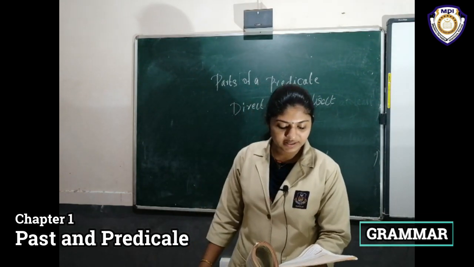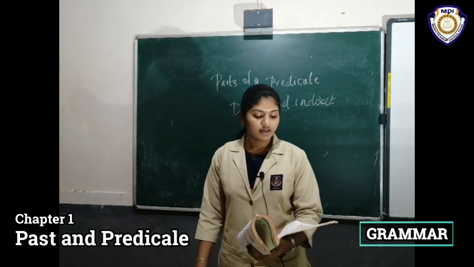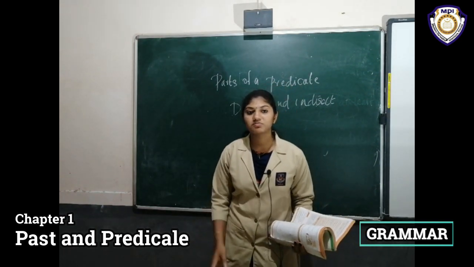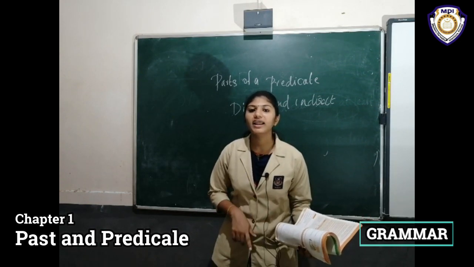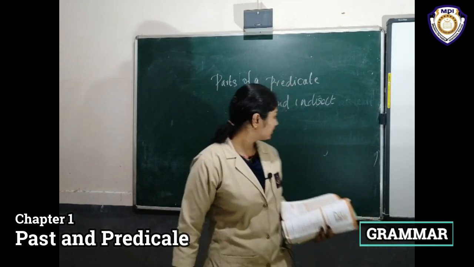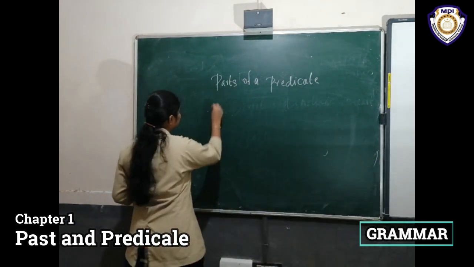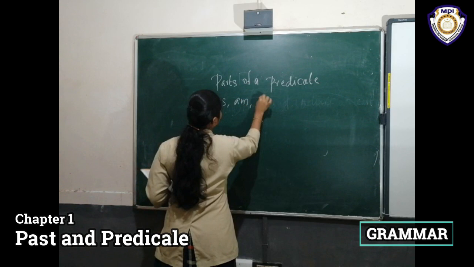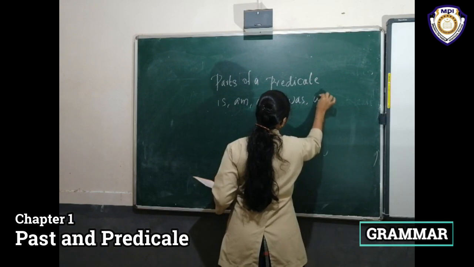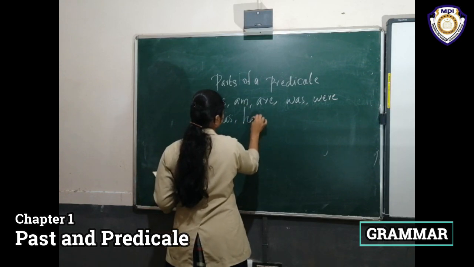Here, the predicate may contain a complement. A complement is usually a noun or an adjective. It comes after a verb such as is, am, are, was, were, has, have,